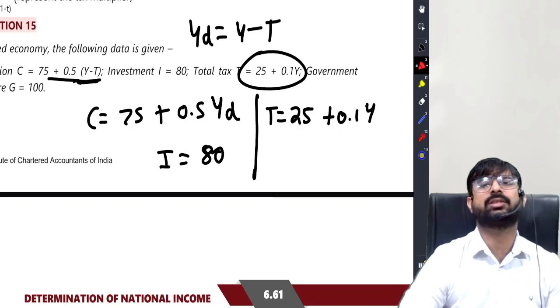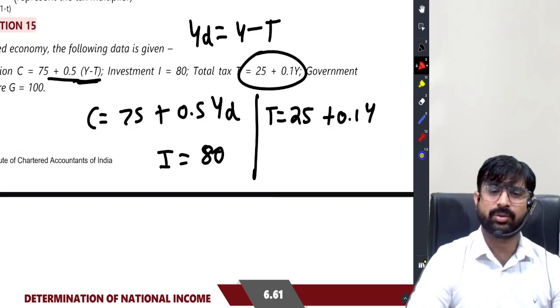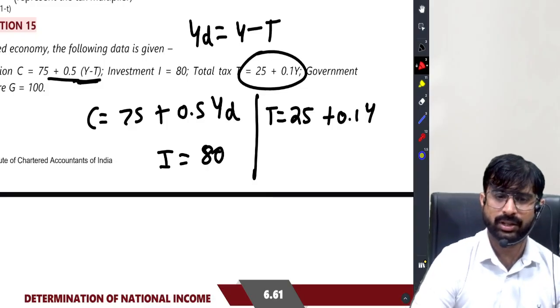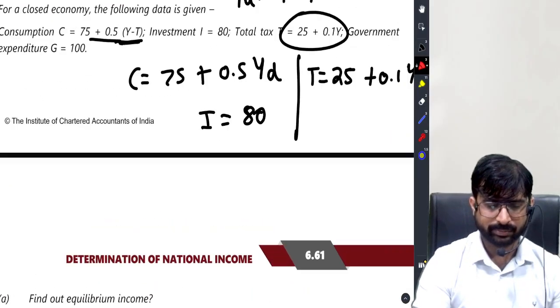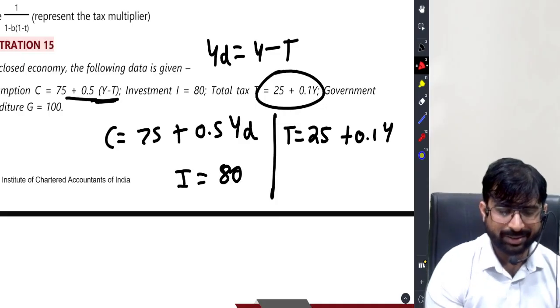Look carefully, class. Look at one thing very carefully. This you have got, T you have got, and everything you have got. Now find out the equilibrium level.